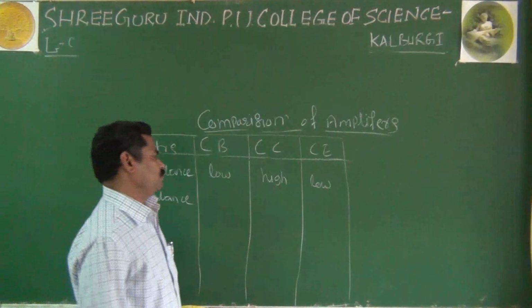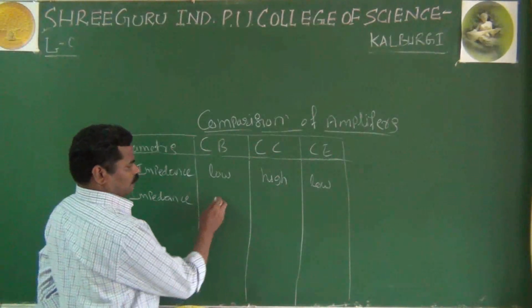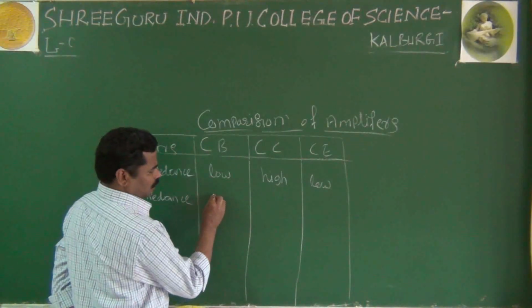For output impedance, what happens? It is also very high for your common base.